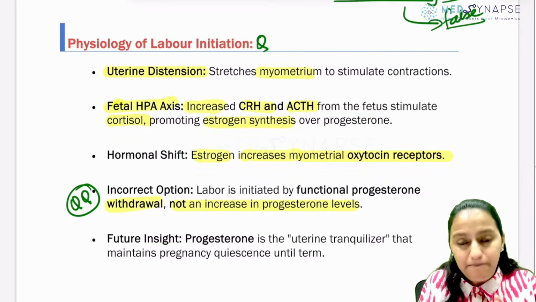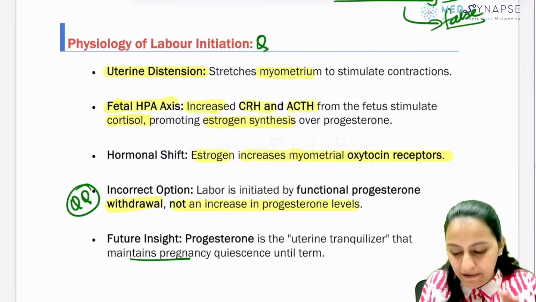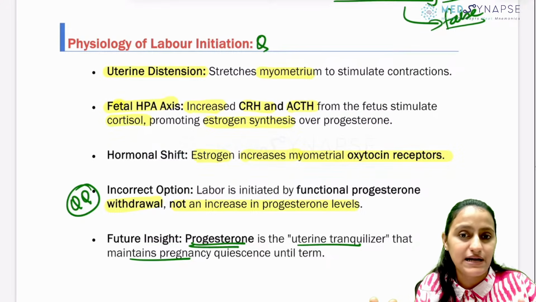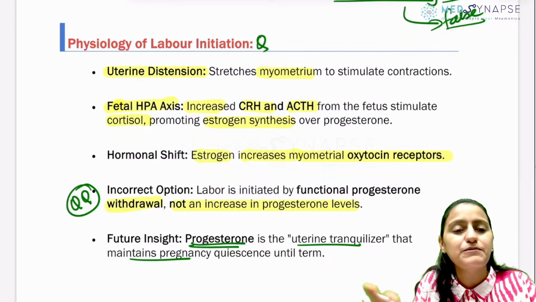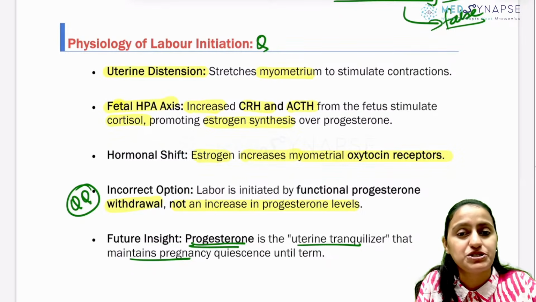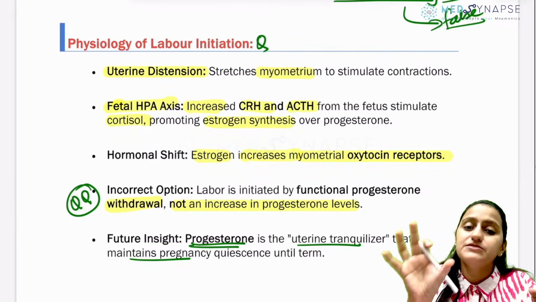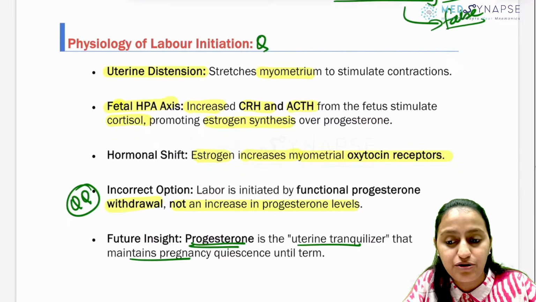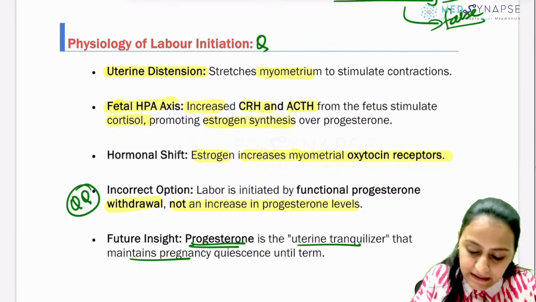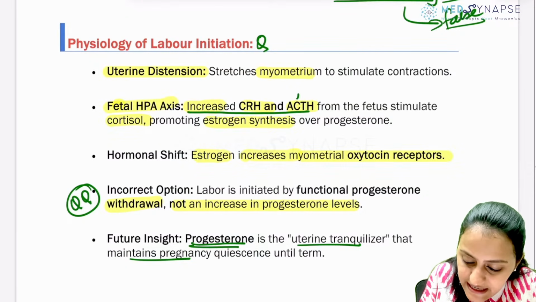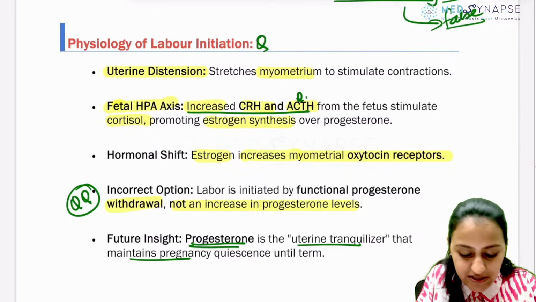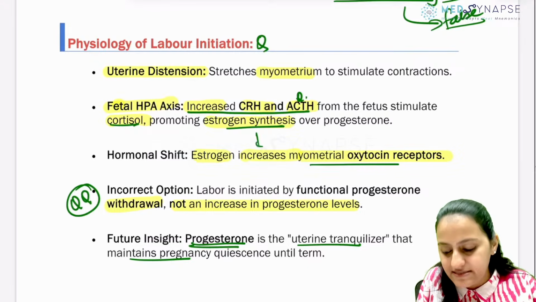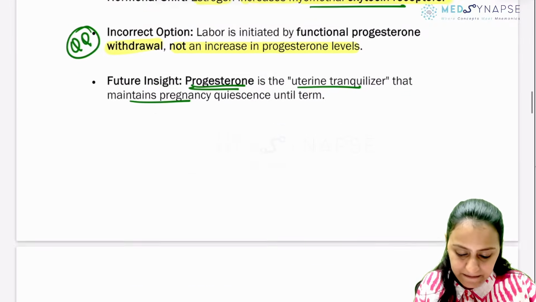Okay. Remember, the hormone which is maintaining the pregnancy throughout is basically progesterone, the uterine tranquilizer, right, which is maintaining the pregnancy, not inducing the contraction. While estrogen, when it comes, will increase the oxytocin receptors and help in the uterine contraction. Okay? So remember, increased CRH and ACTH also have a role because it increases cortisol, increases estrogen, and that in turn increases the oxytocin receptors.